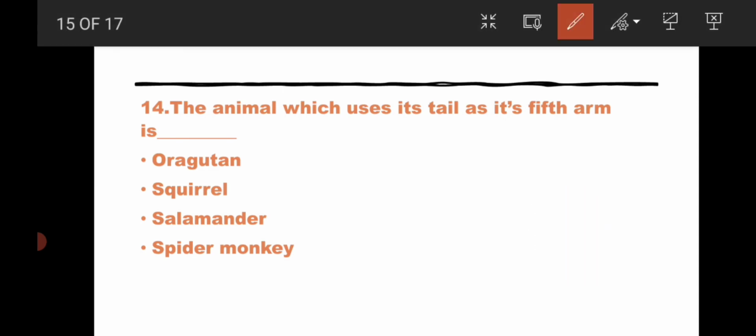The answer for this question is spider monkey. I already told you the tail of the spider monkey is very strong, so it can hold with the tail and hang in the trees. So that tail acts as a fifth arm for that monkey.